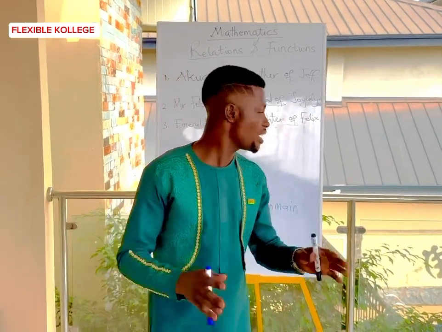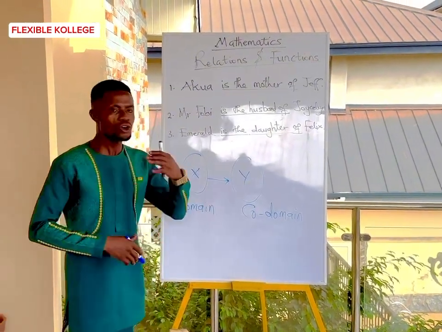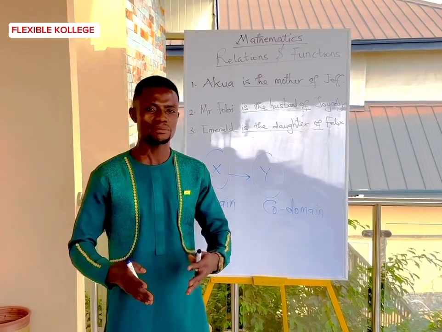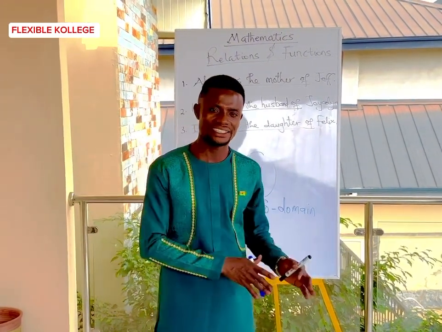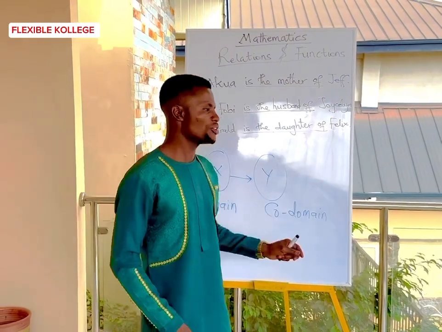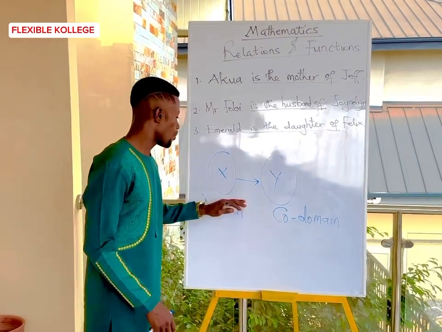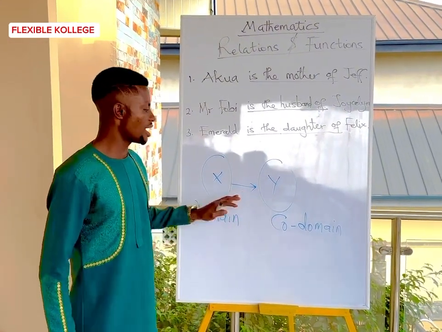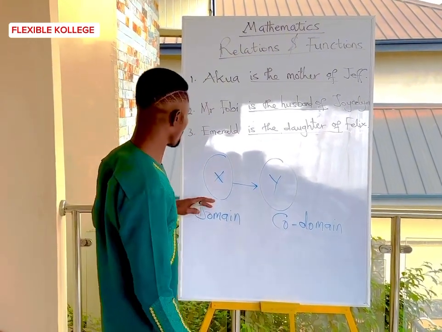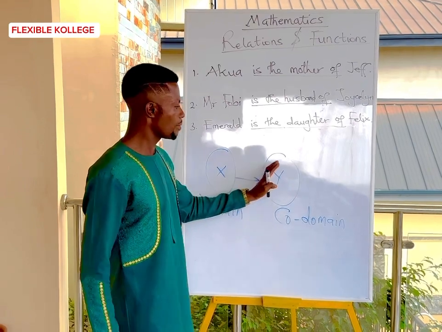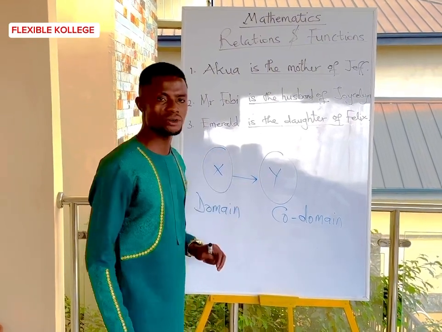So in mathematics, we show the relation that exists between a certain set and another set, or two sets, by using the arrow diagram, whereby we have the domain and we have the codomain.